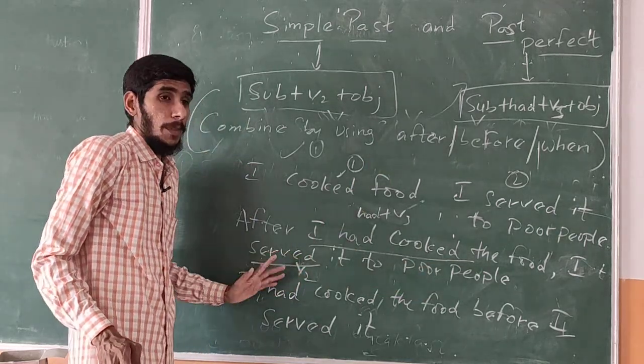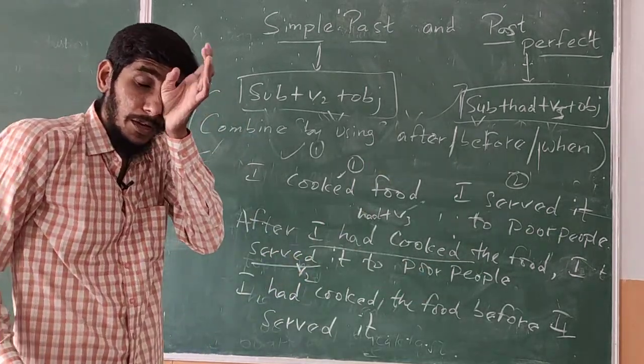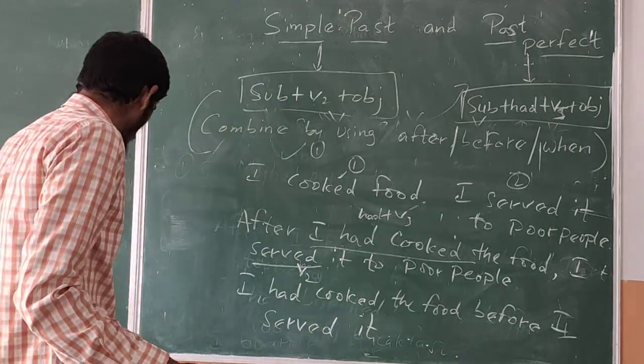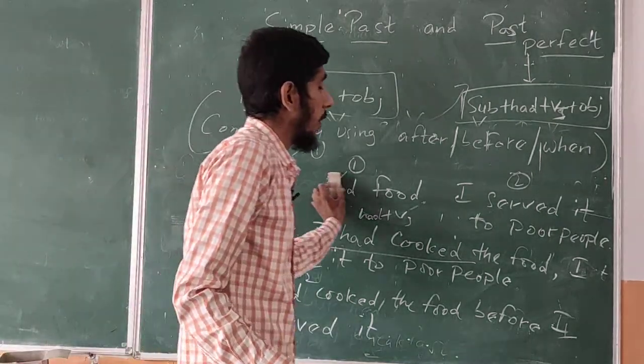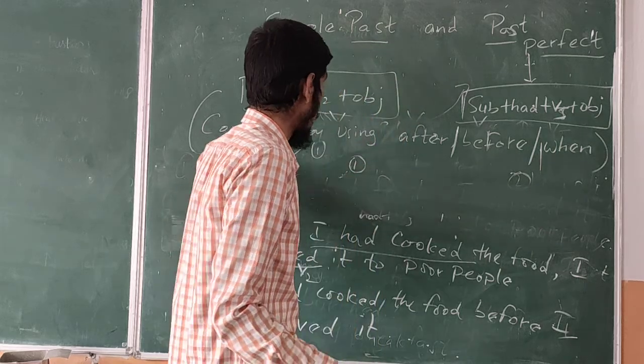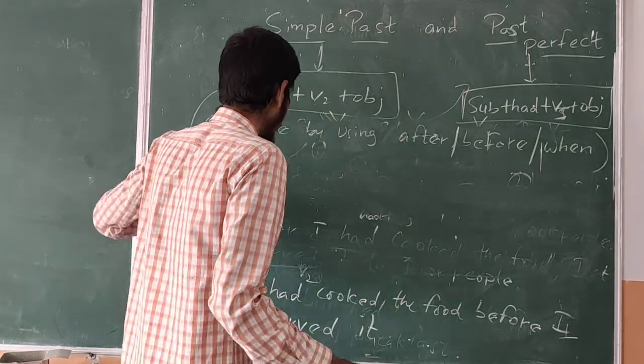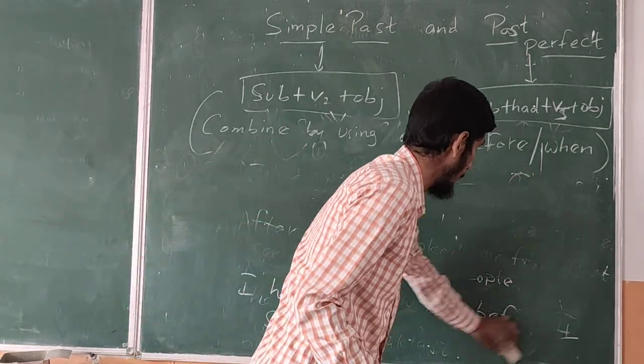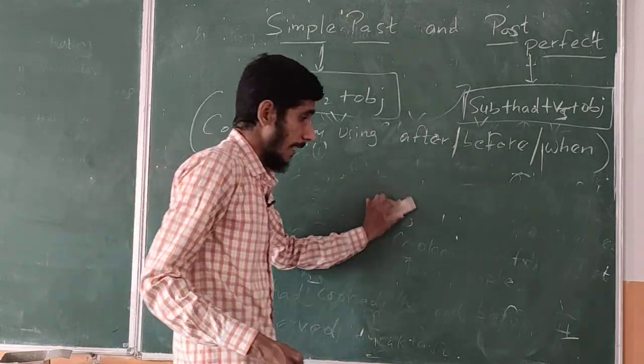Remember that. Okay. And when the actions happen simultaneously, we have to use when. For example, she started to go to the market, it rained heavily. That is a question given in the textbook. Last one, the simultaneous one.